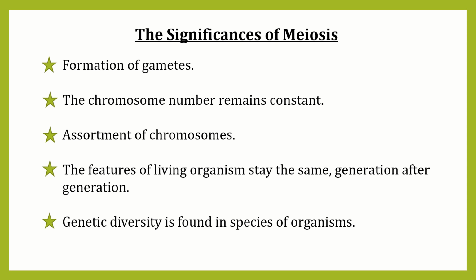If meiosis did not occur, the number of chromosomes would increase generation after generation. Then the offspring would be fundamentally different because we know that chromosomes contain genes. These genes control all the features of living organisms. So, at last we can say that the features of living organisms stay the same generation after generation, which is possible because of the process of meiosis.